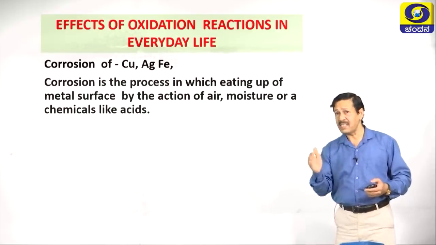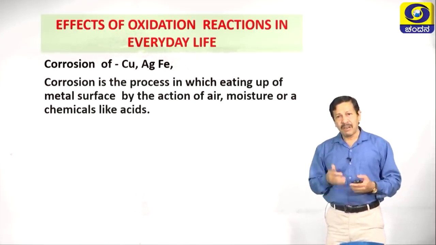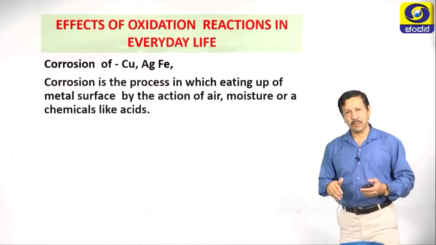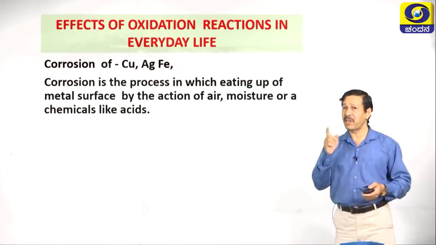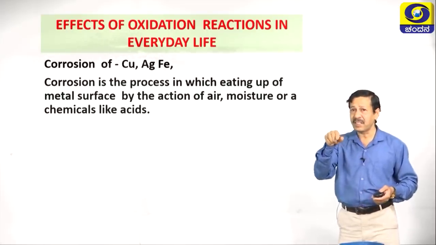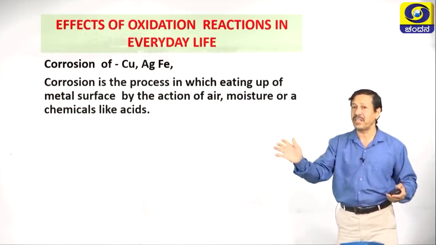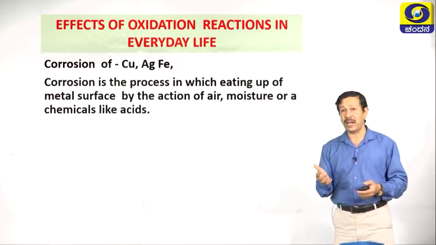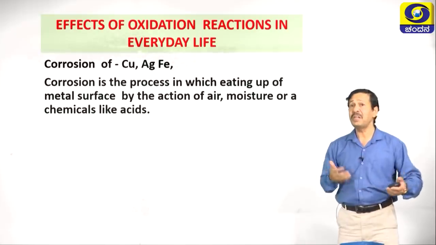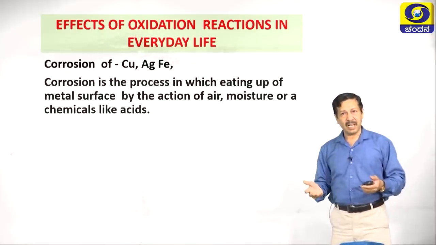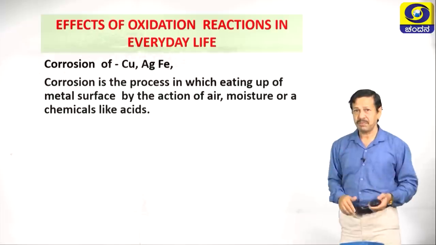You will learn this in the 3rd chapter. Similarly, silver articles on exposure to atmosphere become black. Why? This is because atmospheric sulfur combines with the silver and forms silver sulfide, a black colored coating. To remove this, you have to apply some basic substance, then you can easily remove it. Toothpaste has such a compound, so if you apply a little bit of toothpaste over that, it removes it.